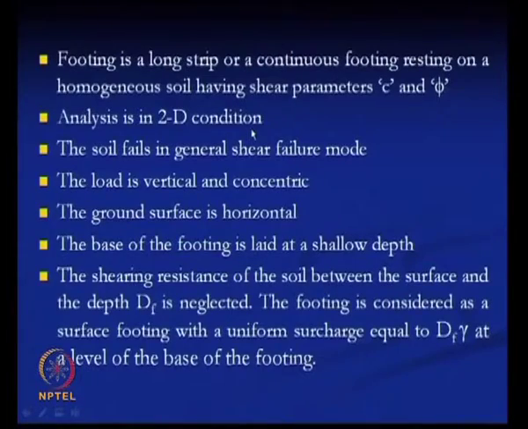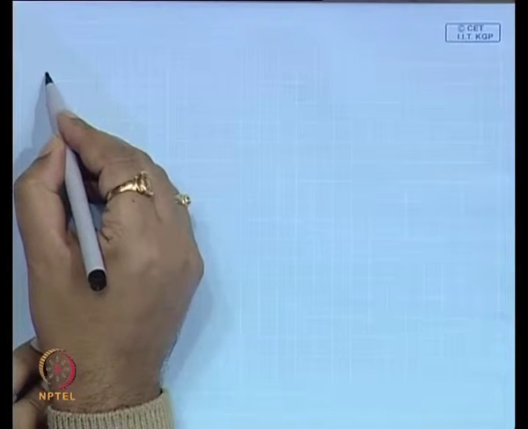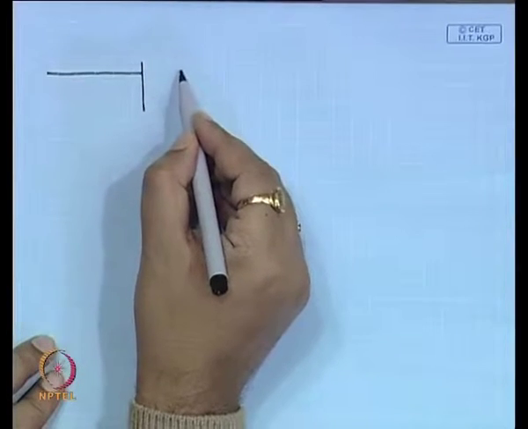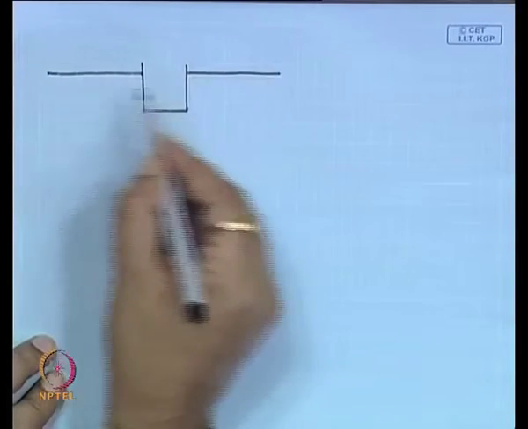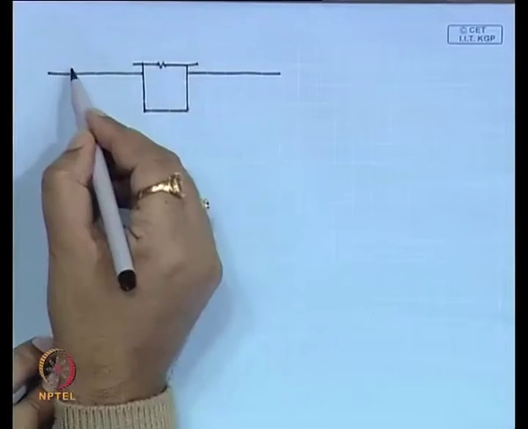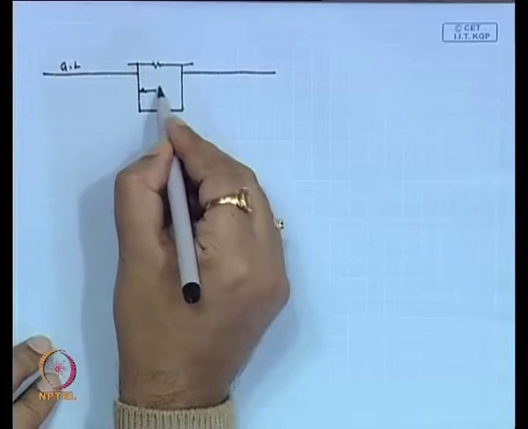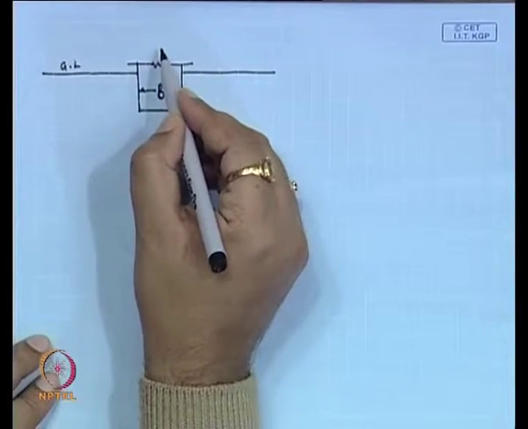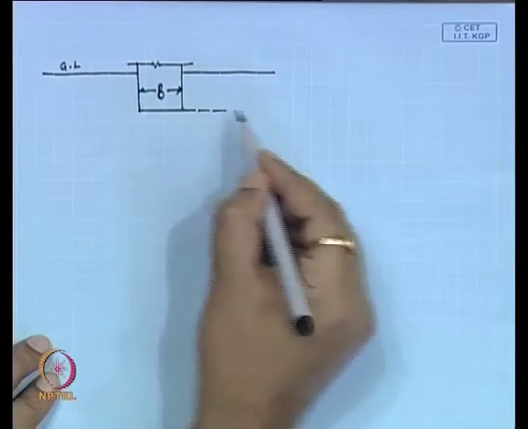Now, if we draw the failure surface for Terzaghi's bearing capacity analysis, suppose this is the ground surface and this is the ground level, where B is the width of the footing, and this is the base level of the foundation.